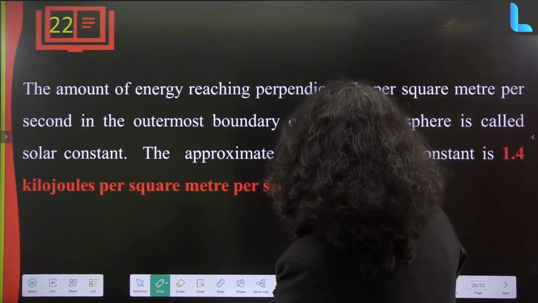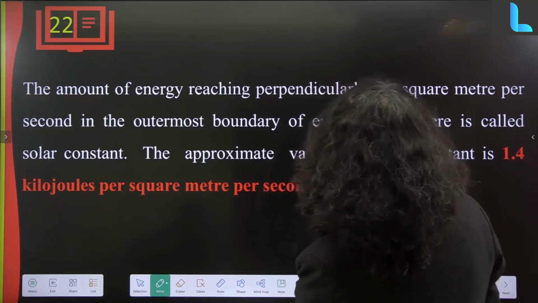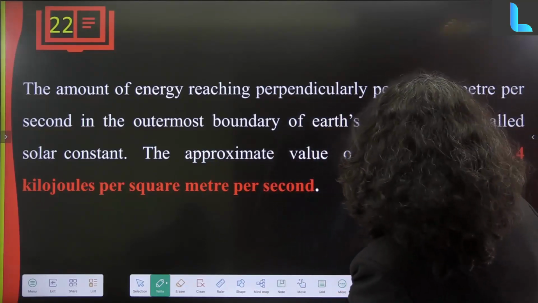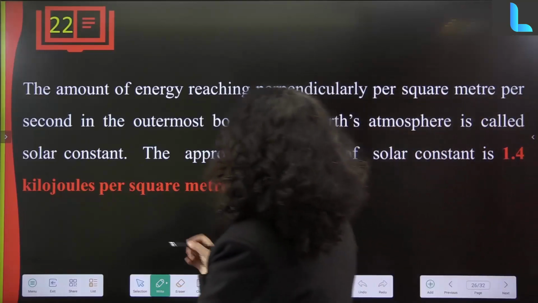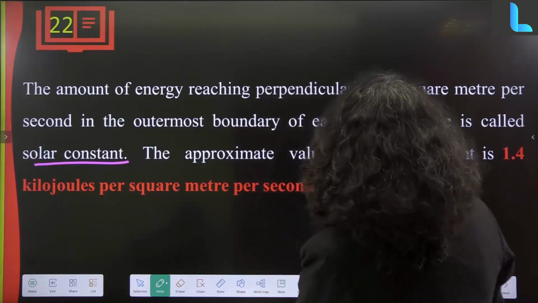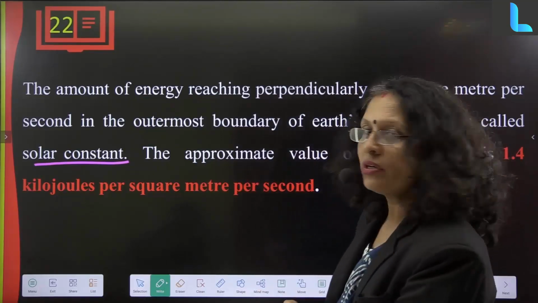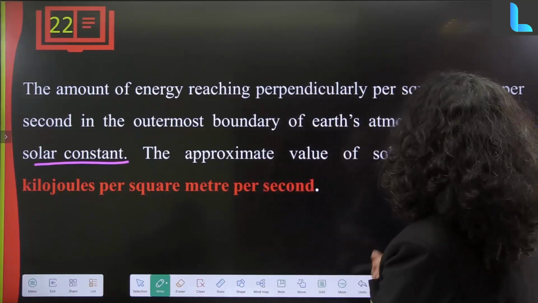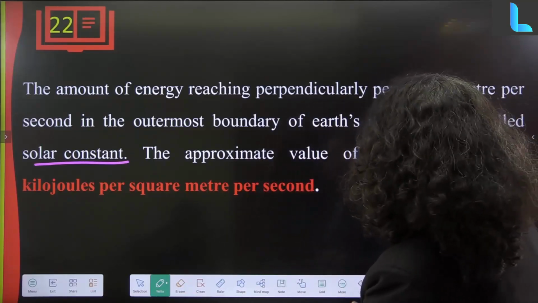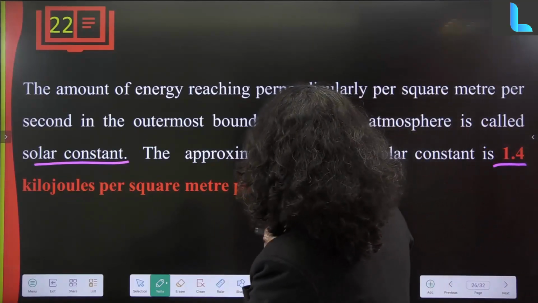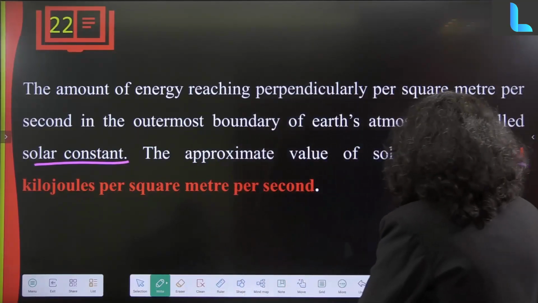The amount of energy reaching perpendicularly per square meter per second at the outermost boundary of Earth's atmosphere is called the solar constant. What is the solar constant? The amount of energy reaching perpendicularly per square meter per second at the outermost boundary of Earth's atmosphere. The approximate value of the solar constant is 1.4 kilojoules per square meter per second.